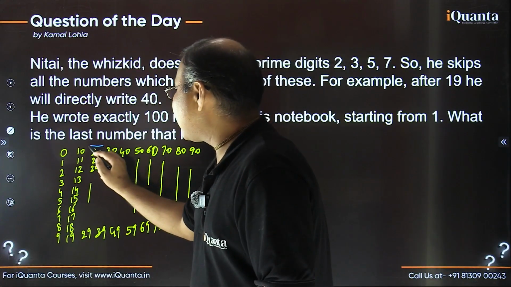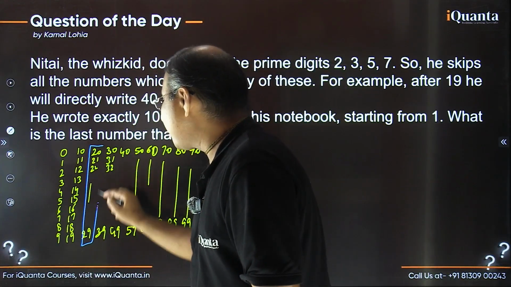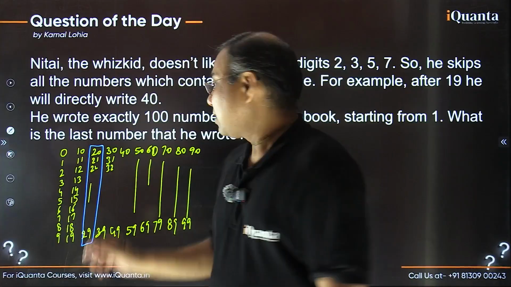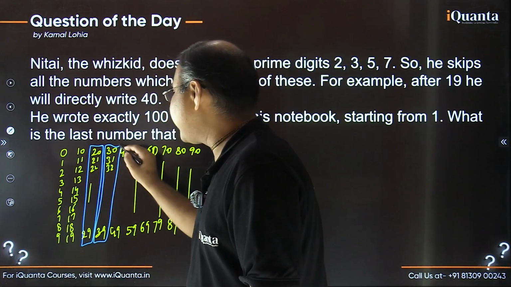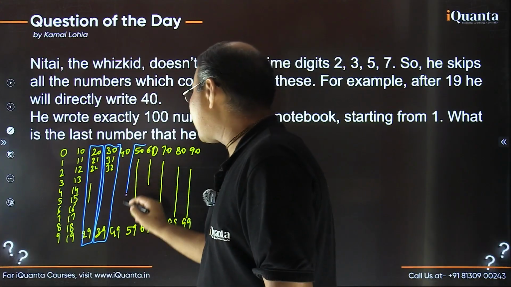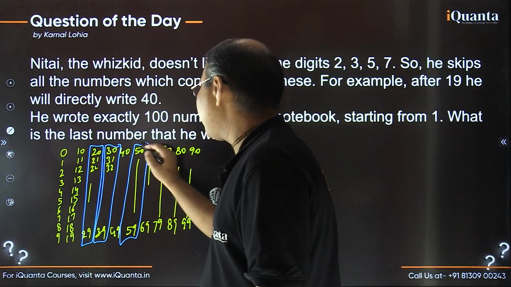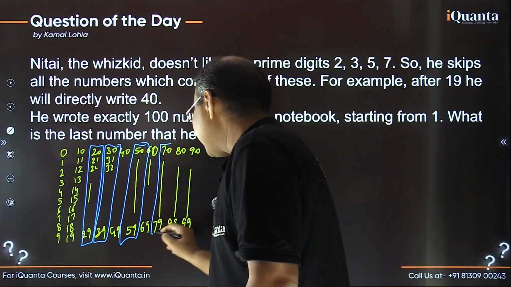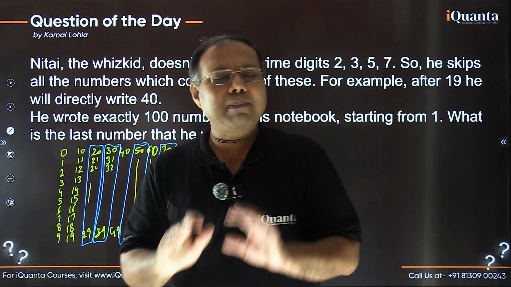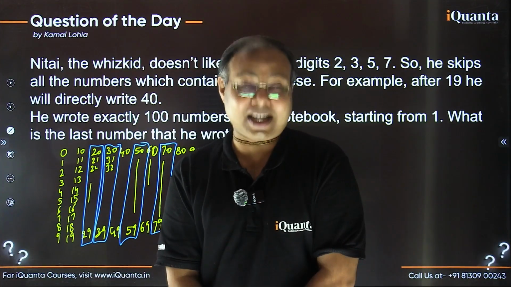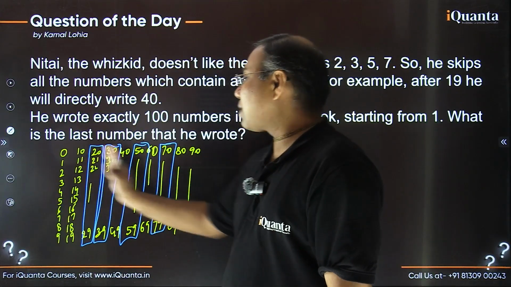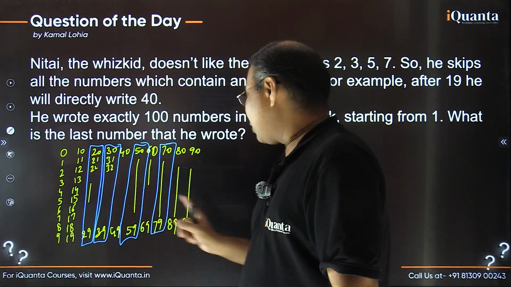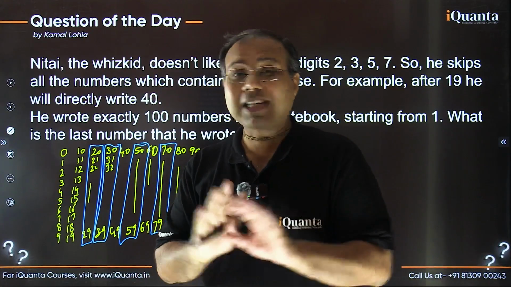All these 10 numbers starting with 2 are to be omitted, yes or no? Yes. All the 10 numbers starting from 3 are to be omitted, yes or no? Yes. And the same is true for the numbers starting with 5 as well as starting with 7. They are to be omitted. Do you understand this much? Yes, okay. So 40 numbers are gone out of the total 100, these numbers from 0 to 99 if you see. So 40 numbers are gone now.